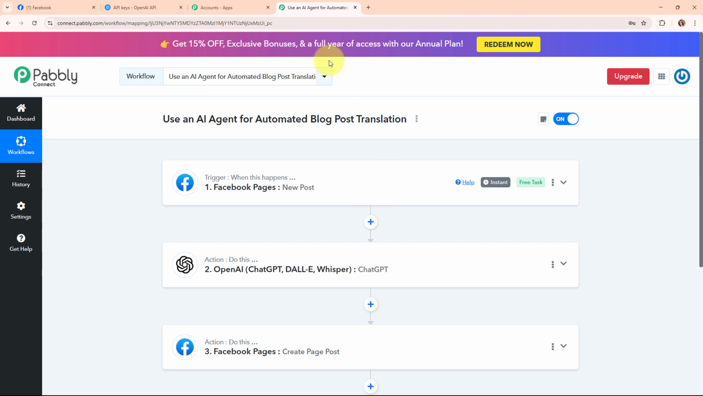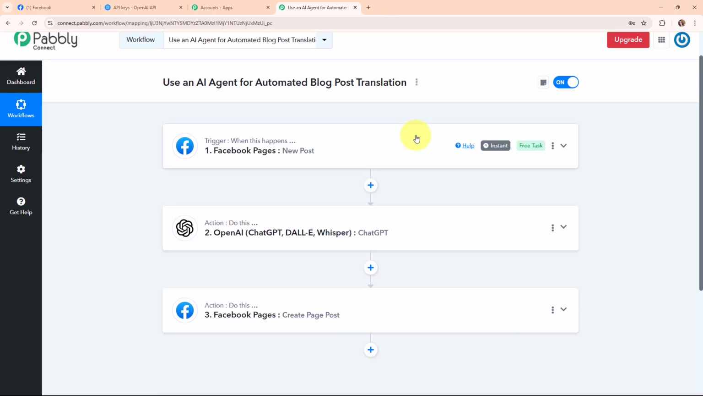Now let me summarize this whole video for you. Here we have taken our trigger as Facebook Pages and our actions as OpenAI and Facebook Pages again, so that whenever we post a new blog post in English on our Facebook page, automatically using OpenAI, it is going to translate the blog into French. And after translating the blog, it is automatically going to post that translated blog onto a different Facebook page that we have created for our French audience. Alright, so these were the steps on how to use an AI agent for automated blog post translation.